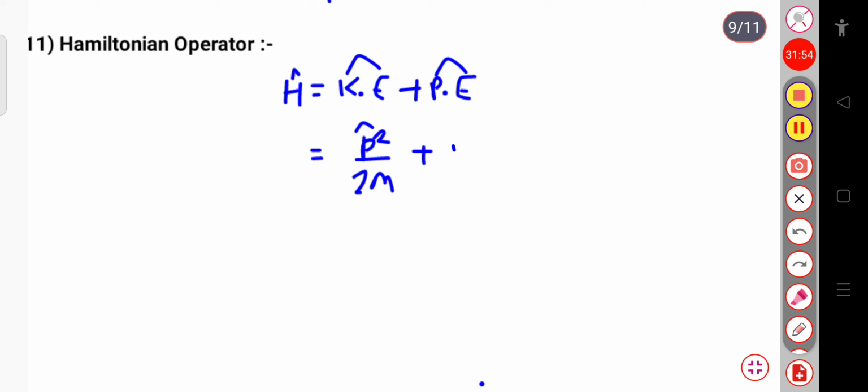Also if I write H cap psi, that is when this Hamiltonian operates on the wave function psi, then you know the p squared operator equals minus ħ² by 2m into ∇².